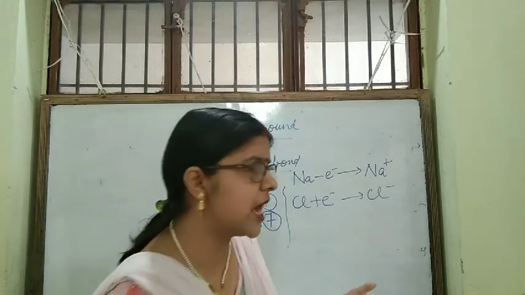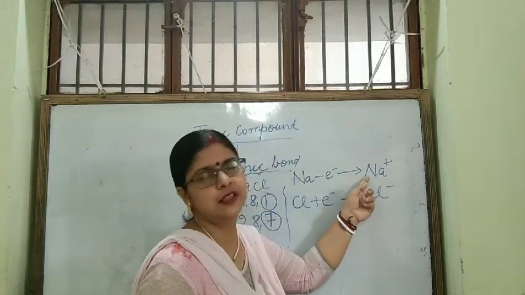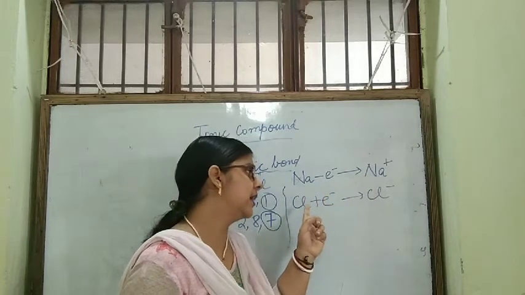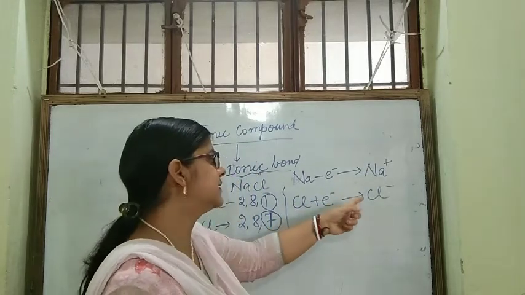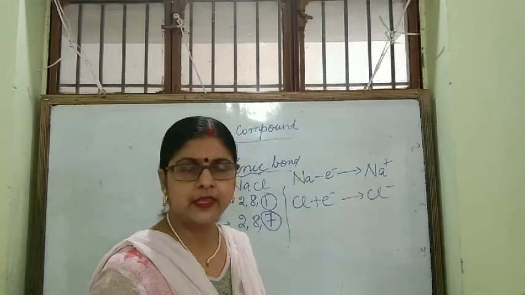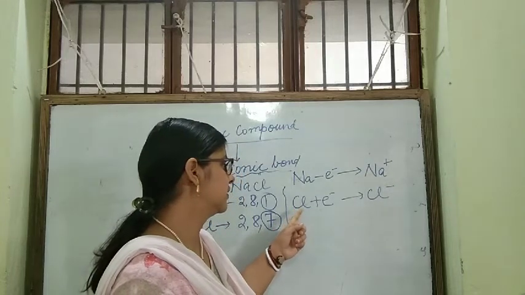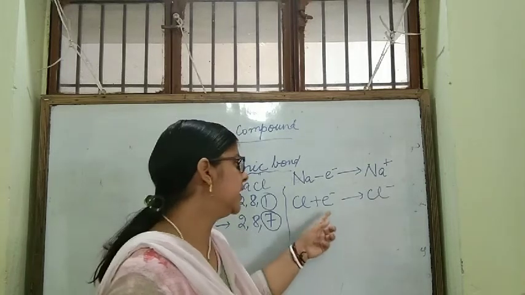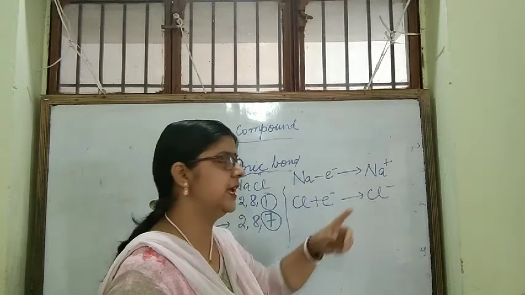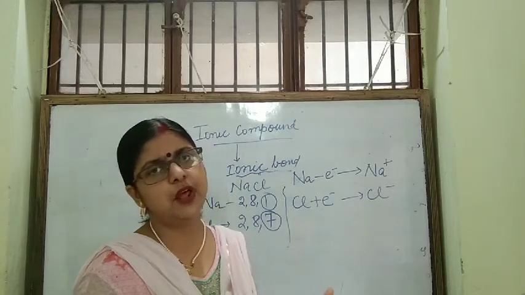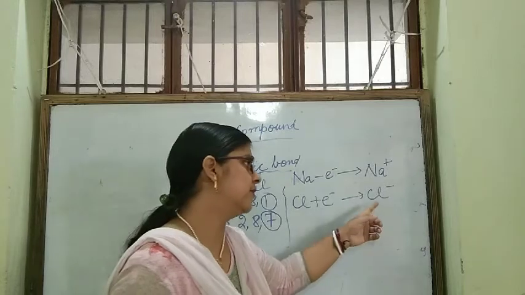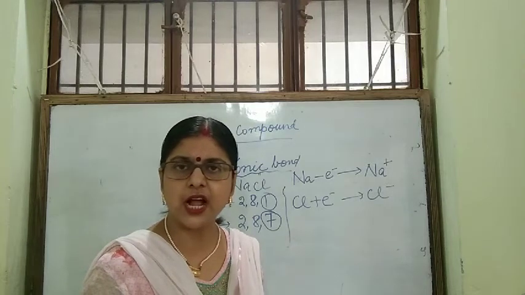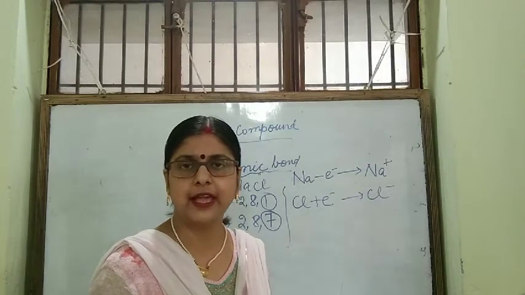So if anyone asks in sodium chloride, which is the cation? Na+ is the cation, and you see here chlorine is having a negative charge. Why? In chlorine the number of electrons is 17, number of protons is 17, but after taking 1 electron it becomes Cl-, in which the number of protons is still 17 but the number of electrons is 18. So chlorine is having a negative charge, forming an anion.